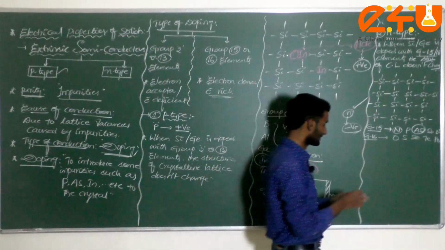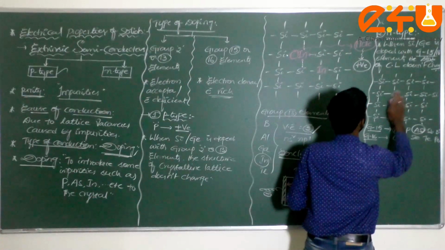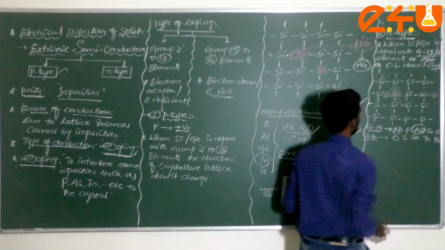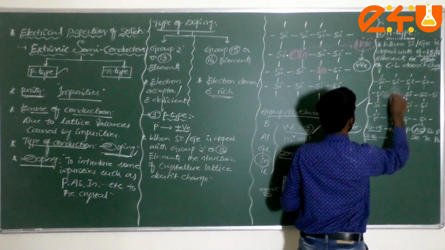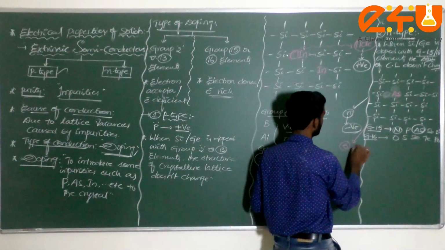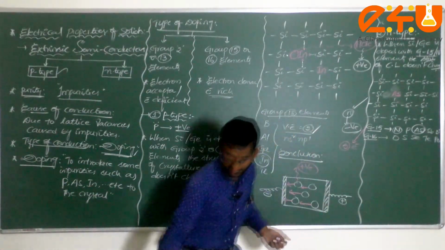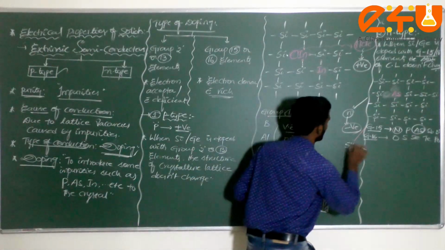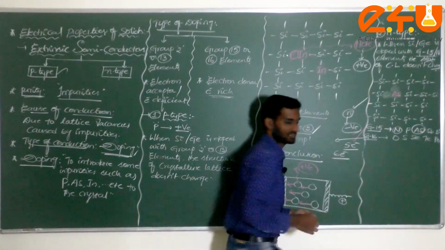Now in place of silicon, I am going to introduce some impurities, arsenic impurities. Now let me write it here. Arsenic I am introducing. Now this arsenic, generally how many valence electrons? Group 15 has how many valence electrons here? 5 valence electrons. There are 5 valence electrons in group 15 elements. If you take group 16, how many valence electrons? There are 6 valence electrons.